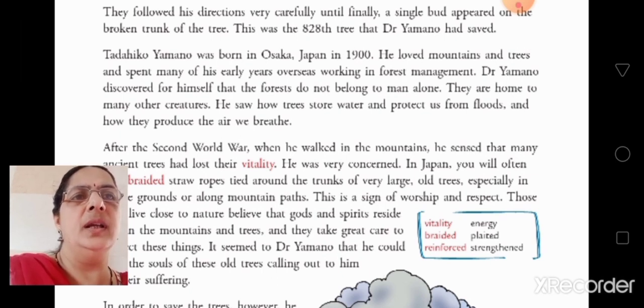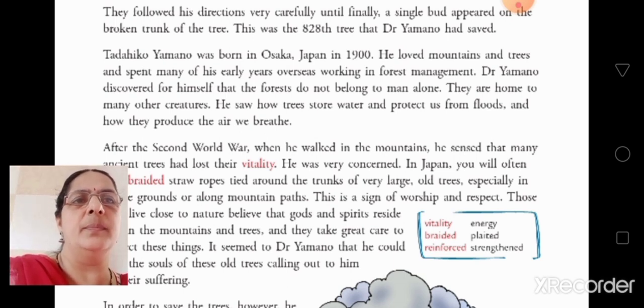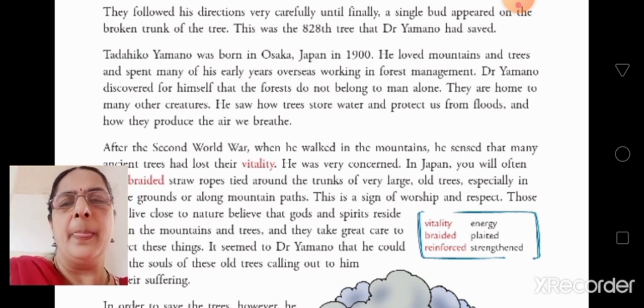Tadahiko Yamano was born in Osaka, Japan in 1900. He loved mountains and trees and spent many of his early years overseas working in forest management. Dr. Yamano discovered for himself that the forests do not belong to man alone. They are home to many other creatures. He saw how trees store water and protect us from floods, and how they produce the air we breathe. This we finished. Okay. He was born in Osaka, Japan in 1900. I told you? He loved nature very much, and he thought it was not only for men, it was for other creatures.